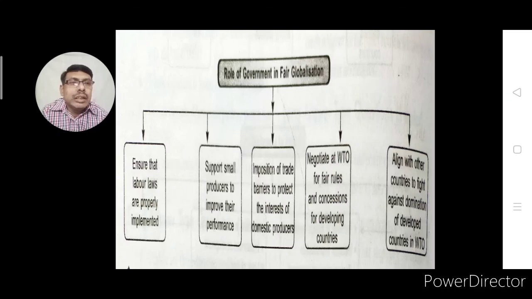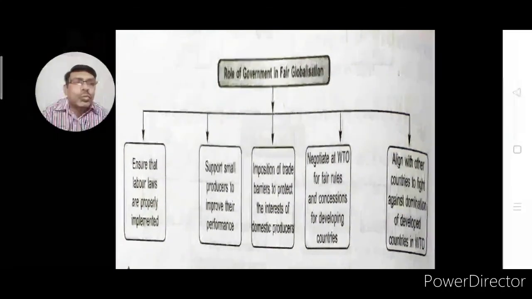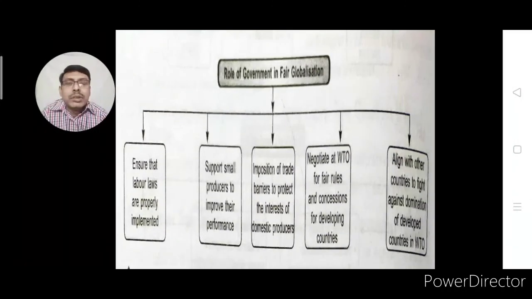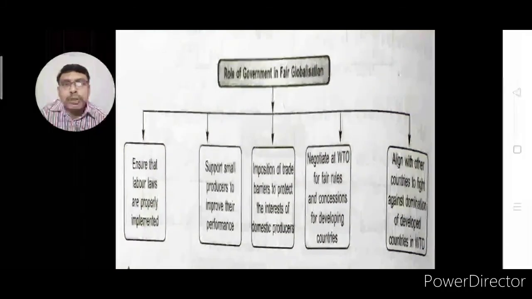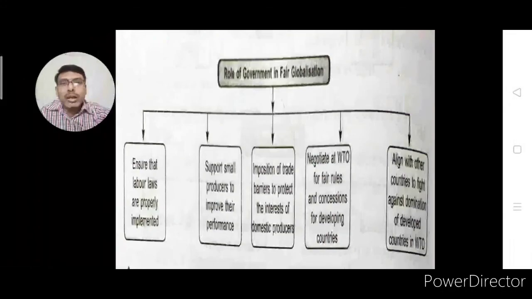Then align with other countries to fight against such types of problems. There is a great need that we should join with other countries to reduce the biased rules, to avoid biased rules. So there is great need that all the countries which are less benefited should also adopt this.